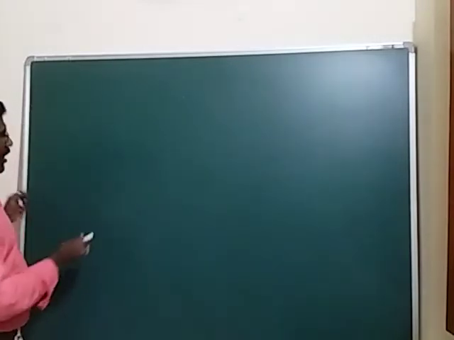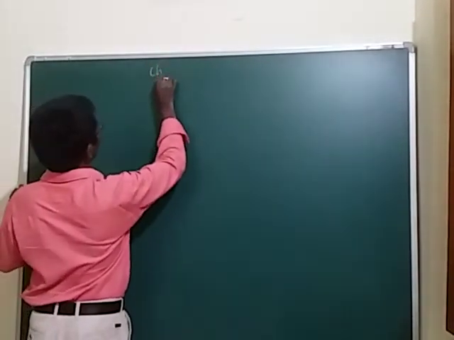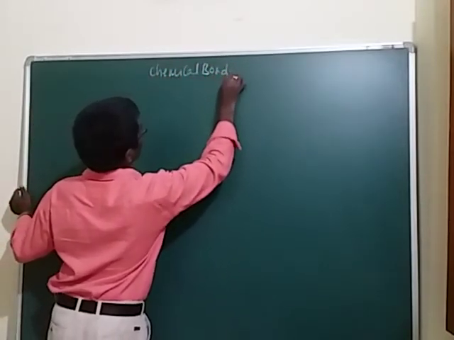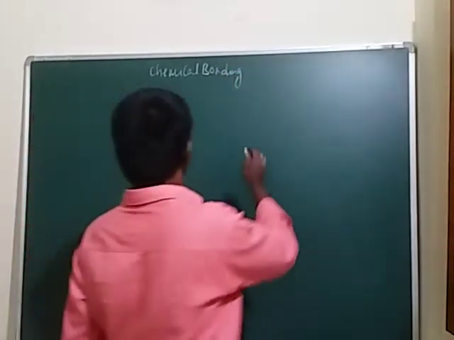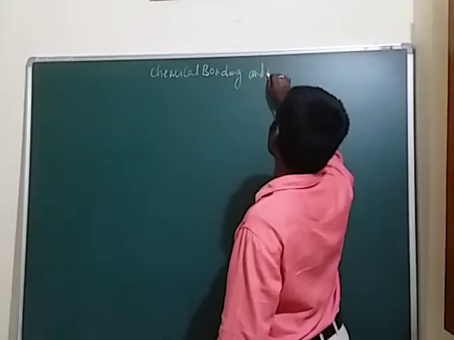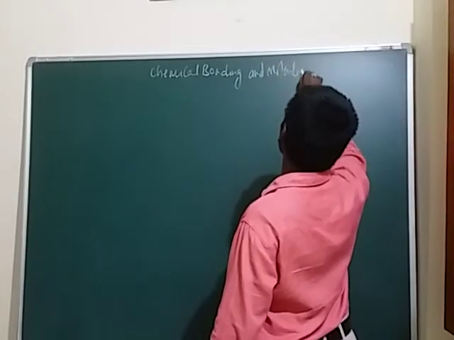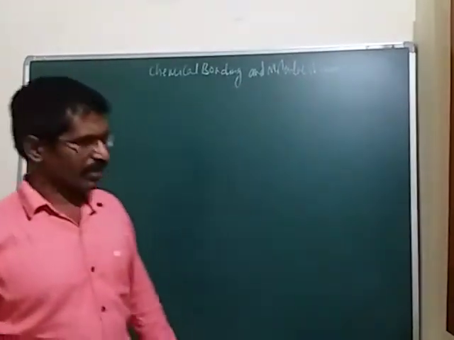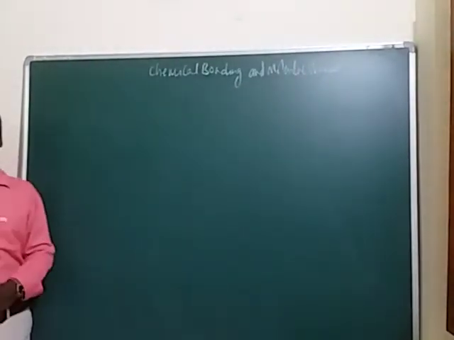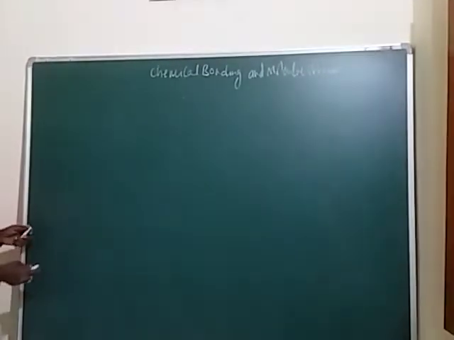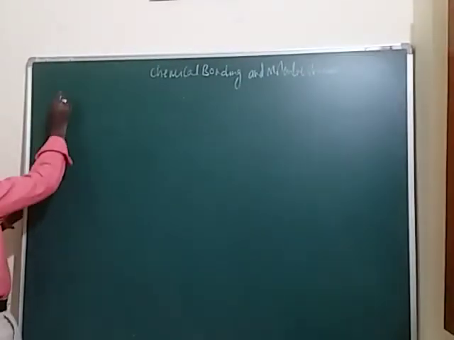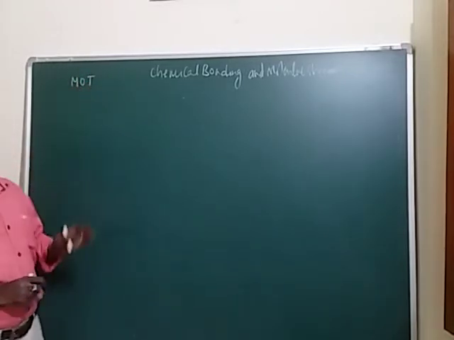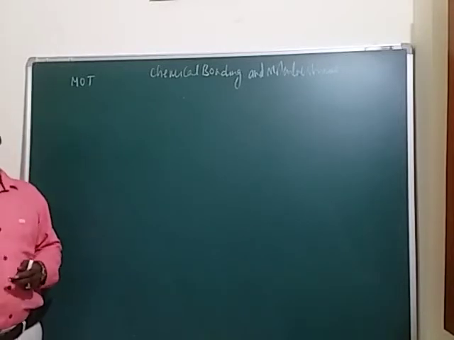Now here our chapter name is chemical bonding and molecular structure. Okay, so this is our chapter name: chemical bonding and next is the molecular structure. Now our topic is the MOT concept. So today I am going to explain about the MOT concept.